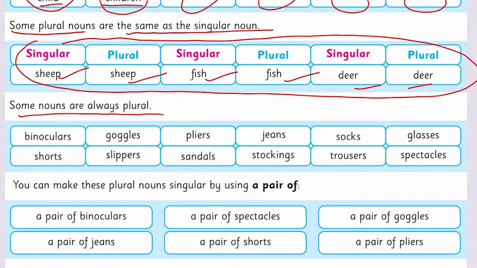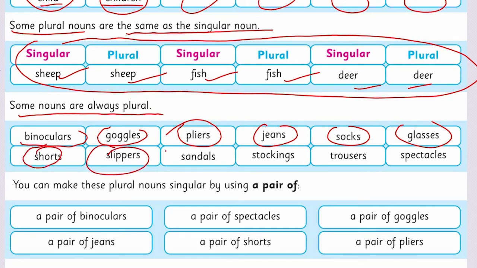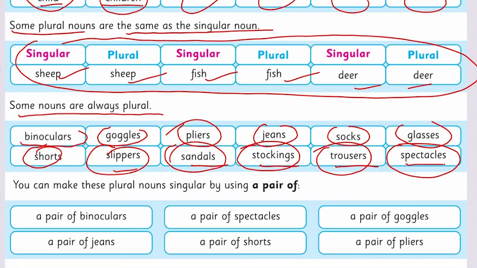Some nouns are always plural. Binoculars, goggles, pliers, jeans, socks, glasses. Because these plurals are a pair. If you see socks, there are always two socks, a pair of socks, because all these nouns are in pairs. They cannot be separated from each other. They always come as a pair. Shorts, slippers, sandals, stockings, trousers, spectacles.